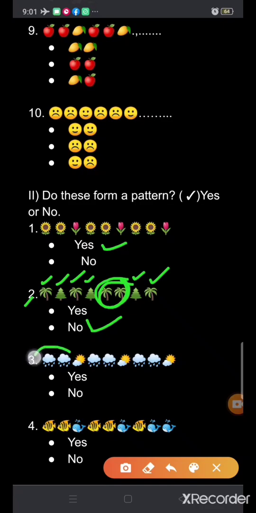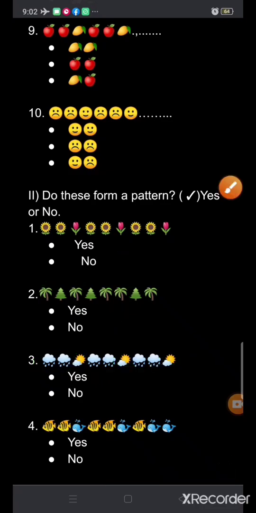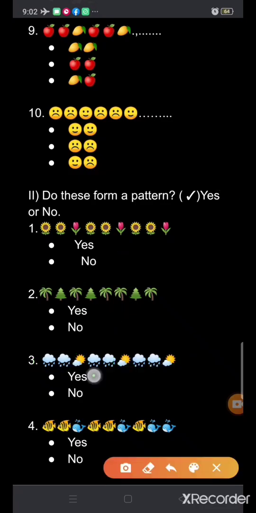Two clouds and one sunny, then again two cloudy, one sunny, two cloudy and one sunny. Okay, so does it form a pattern? Yes, it forms a pattern. So you will tick in front of yes.